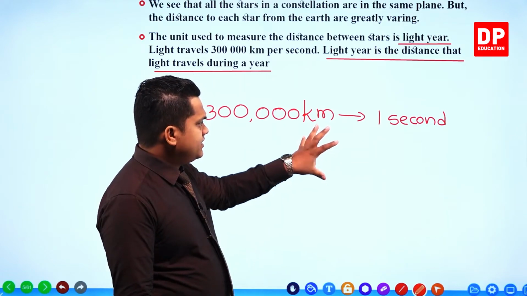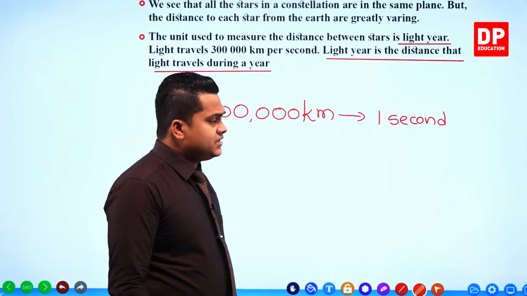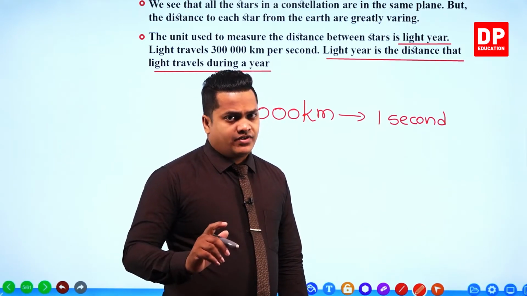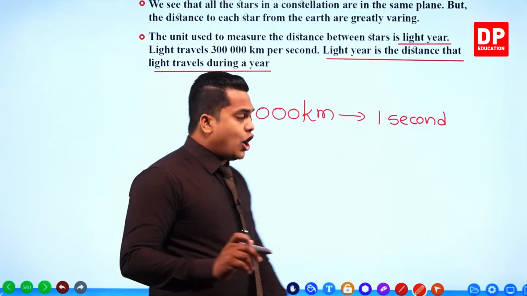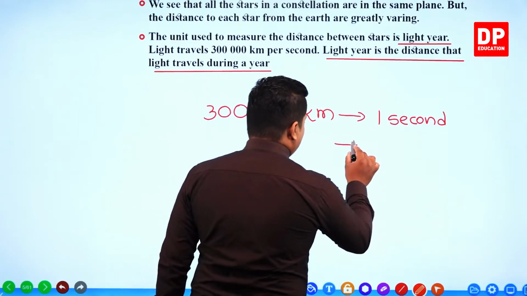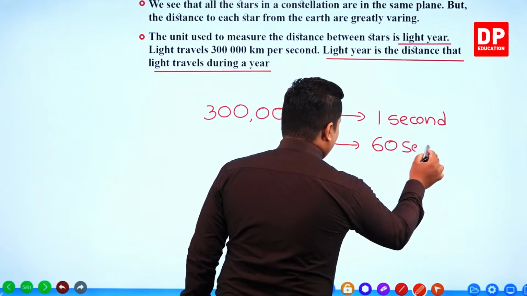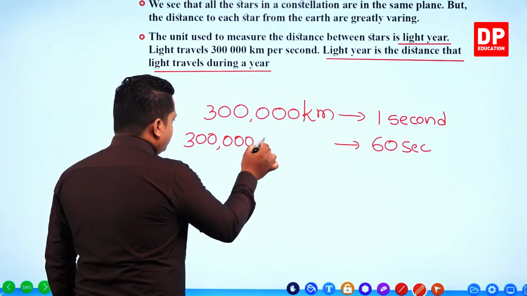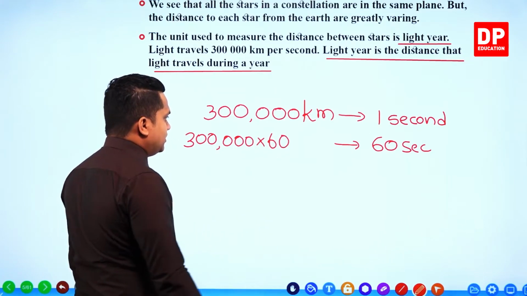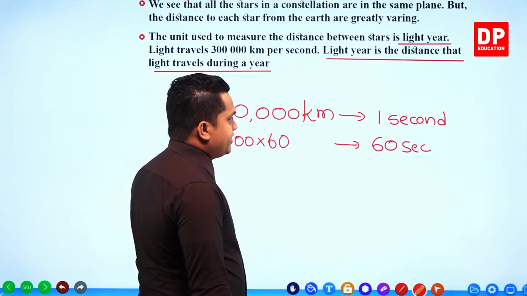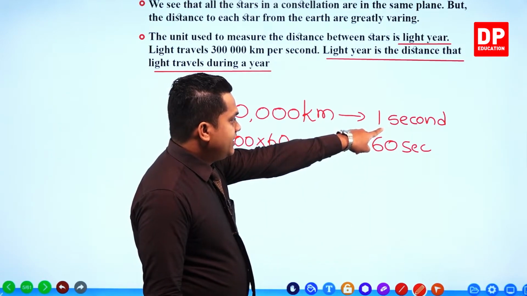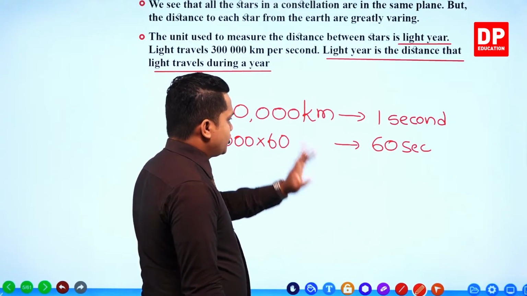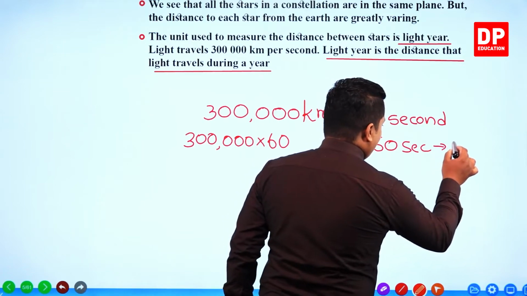This is the distance that a certain light ray is going to travel within 1 second of a time period. So if you are going to check this for a 60-second time period, then you have to multiply this by how much? 60. You have to multiply this by 60, right? For 1 second, if it is moving 300,000, then for 60 seconds, this much. 60 seconds means you know that it is equal to 1 minute.